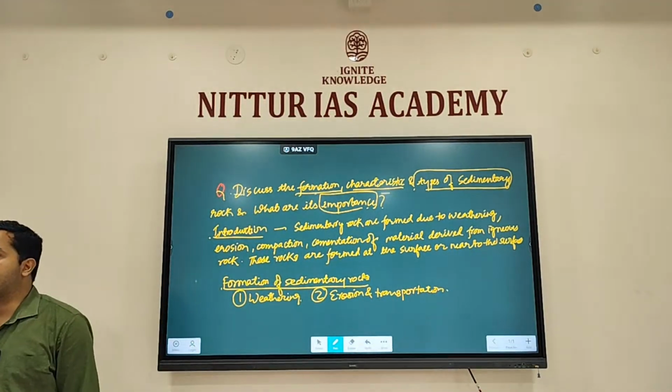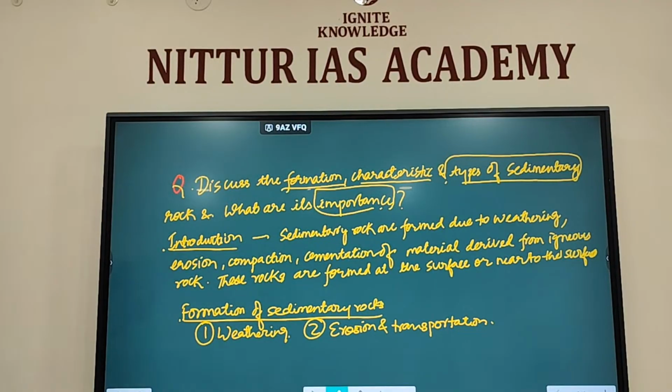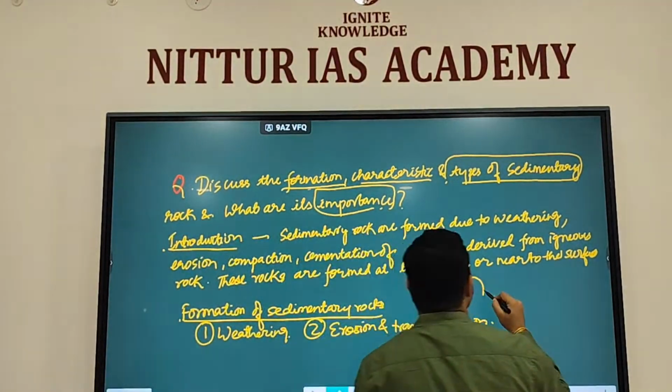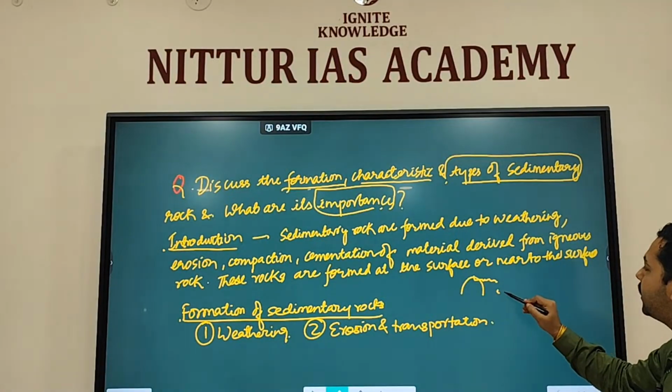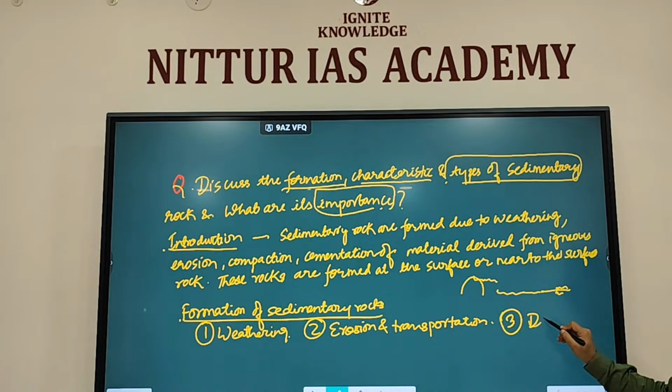When the rocks are eroded, let's say igneous rocks are formed over here. From here, the material has to be eroded and transported to different locations. The third step is deposition.